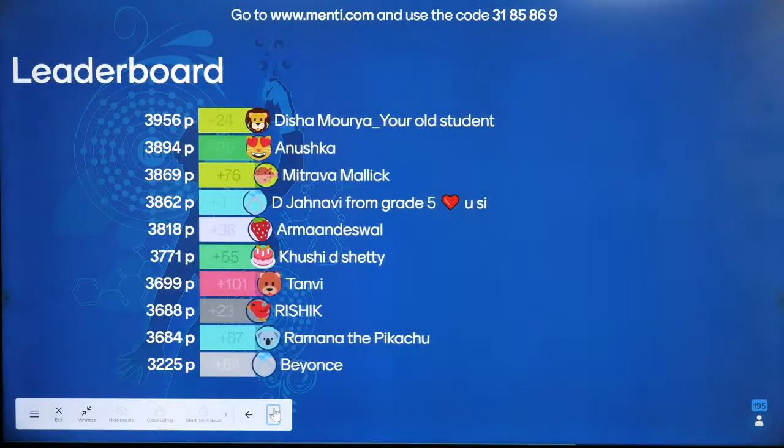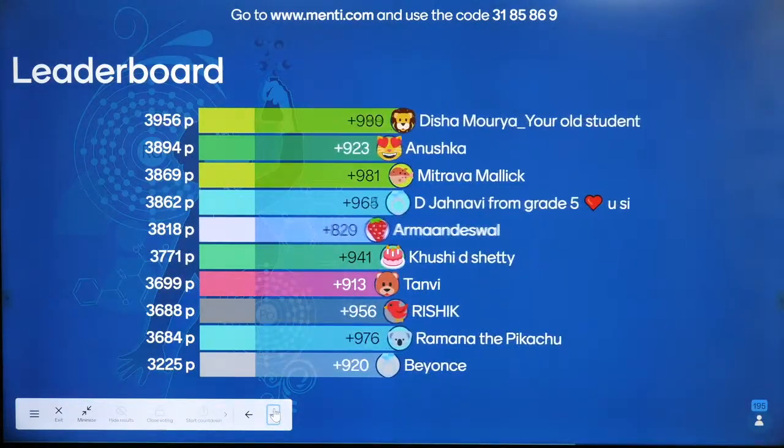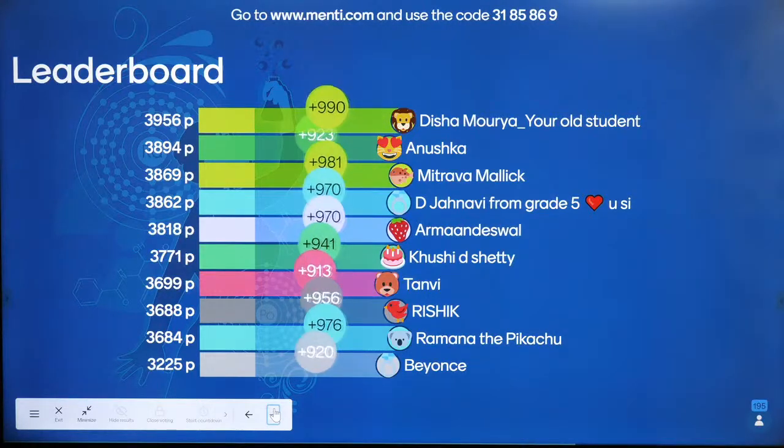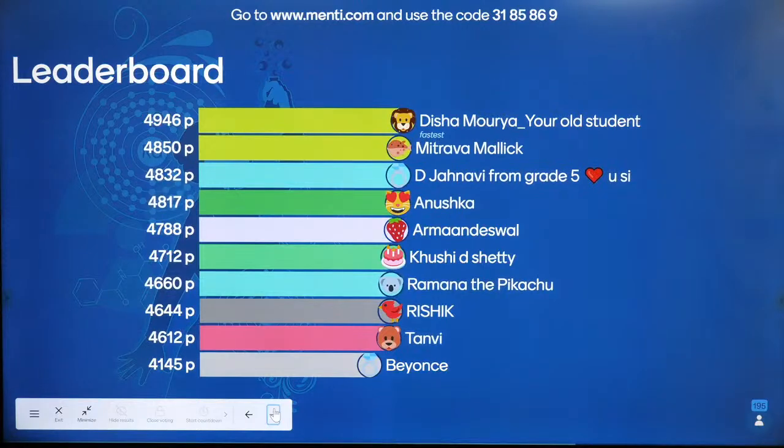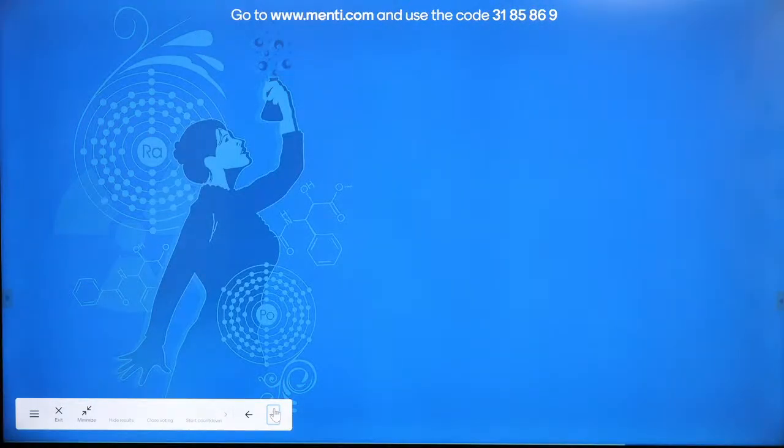So Disha, Anushka, Mitrava, Janvi, Arman, Khushi, Tanvi, Rishik, Ramana, and Beyonce. Okay, Disha, you're the fastest. That's amazing. And we move on to the question number 6.